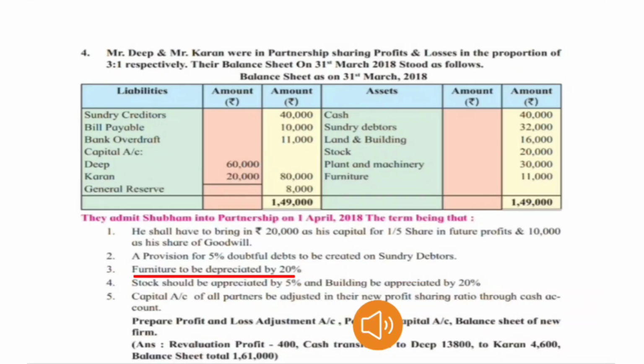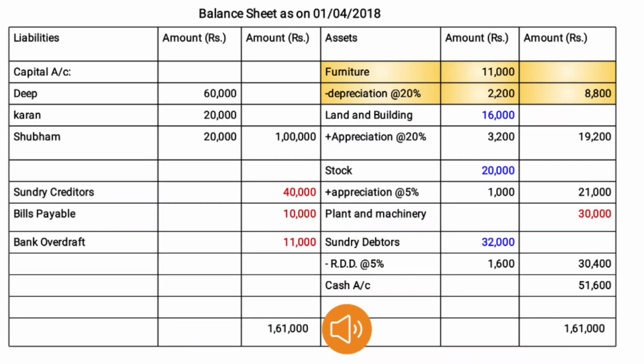See the third adjustment. Furniture to be depreciated by 20%. Now the adjustment related to furniture. Already we wrote furniture's amount in the inner column, 11,000. On this 11,000 we have to deduct depreciation at the rate of 20%. Depreciation means reduction in the value of a fixed asset.